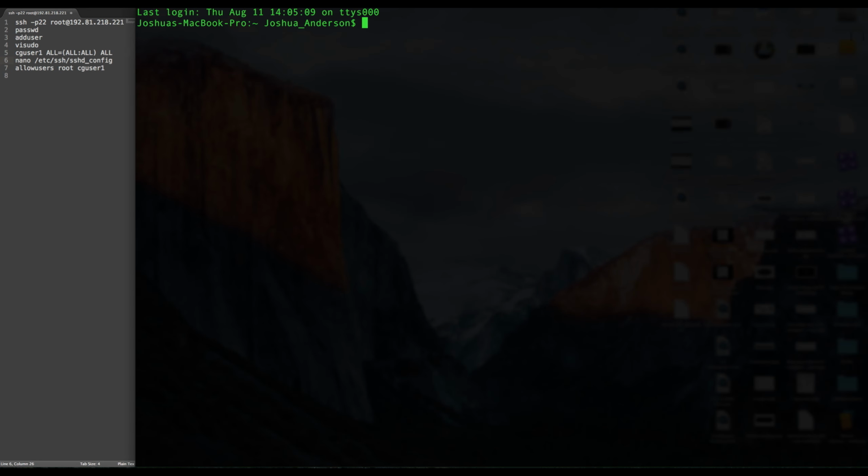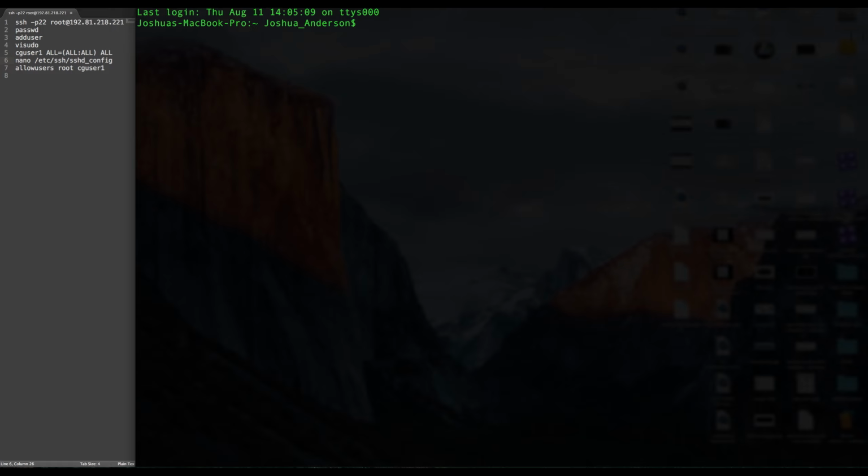The first thing that we're going to want to do is have prepared a few of the commands that we're going to be needing, because DigitalOcean does not use a graphical user interface in order to change certain things within the server. So what we're going to have to do is have a few of these things set aside. So I've gone ahead and included them in the video description.